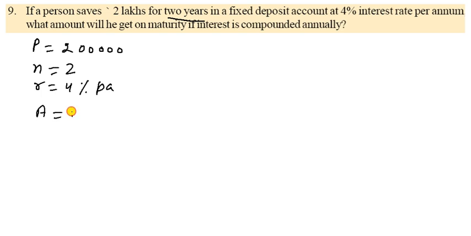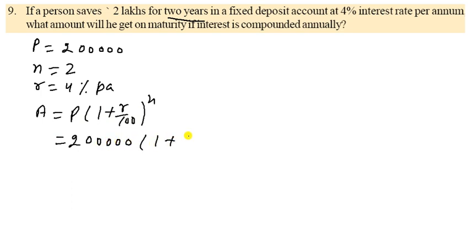So now, that is the amount. Amount is equal to P into (1 plus R upon 100) to the power N. Now put the values. So 2 lakhs, and 1 plus R is given as 4%, 4 upon 100, and the whole power is 2.